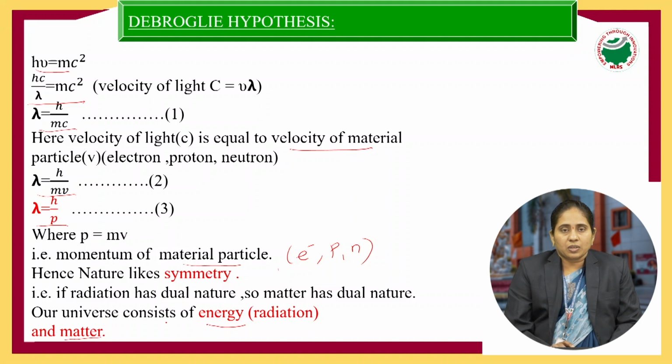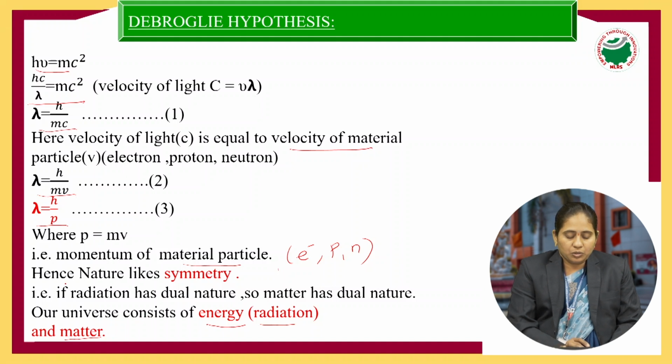Energy is also known as radiation, that is electromagnetic radiation, and matter means solid, liquid, and gas. So the entire universe consists of energy as well as matter. If radiation has dual nature, matter also has dual nature. Why?